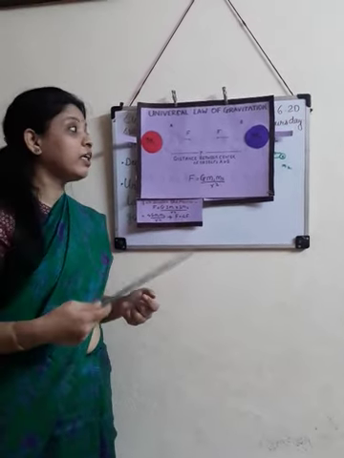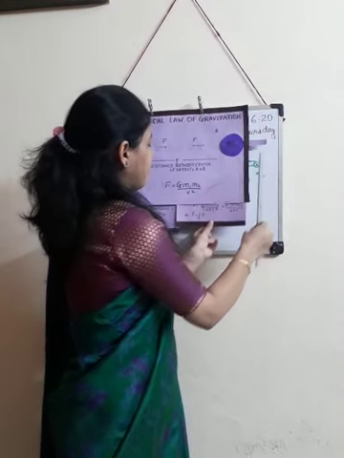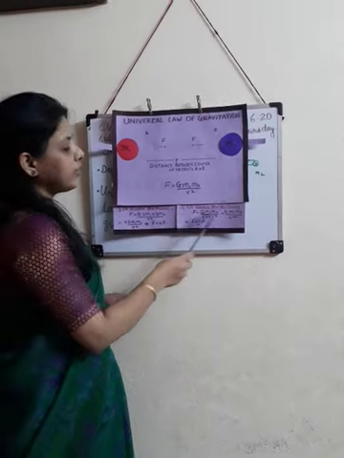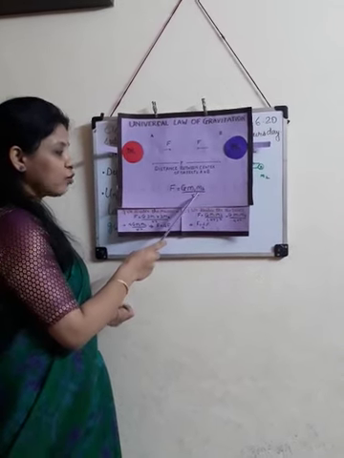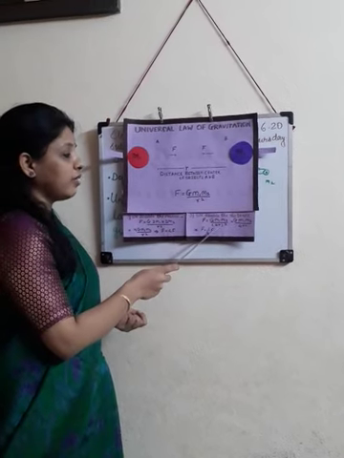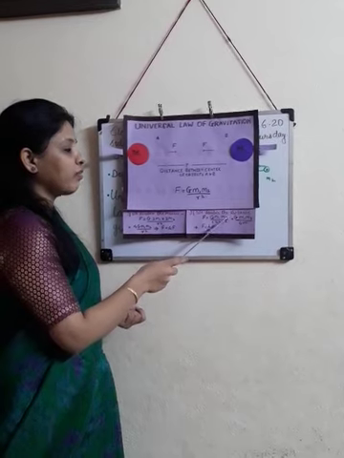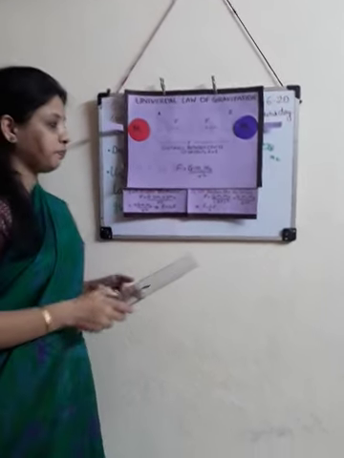That is, we double the distance. Then in the place of r square in our main formula, we write 2r whole square.